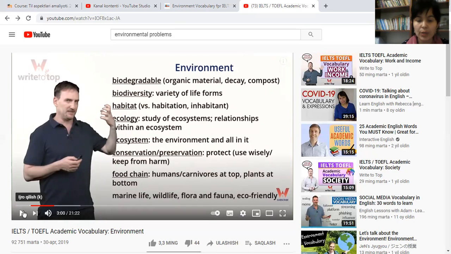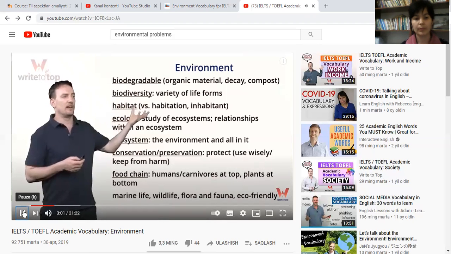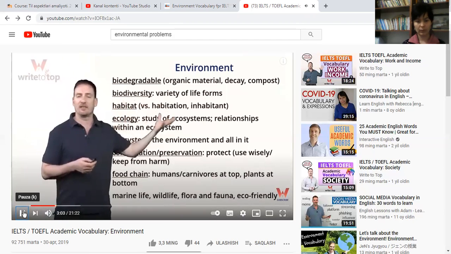Conservation and preservation, protect and use wisely, keep from harm to the environment. Food chain, humans, carnivores at top, plants at bottom. Marine life, wildlife, flora and fauna, and eco-friendly. They are called food chain. Life. Diversity of life, so a variety of life forms.